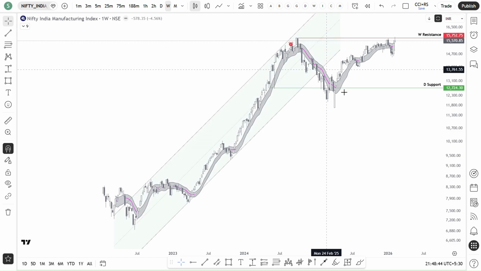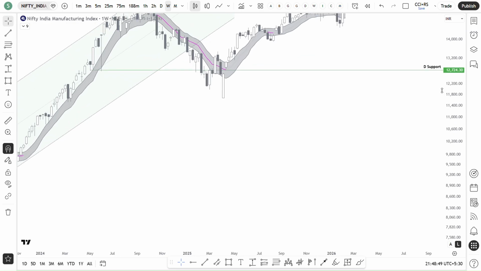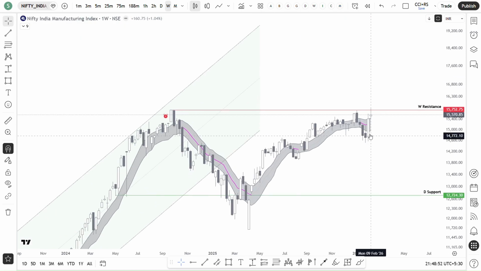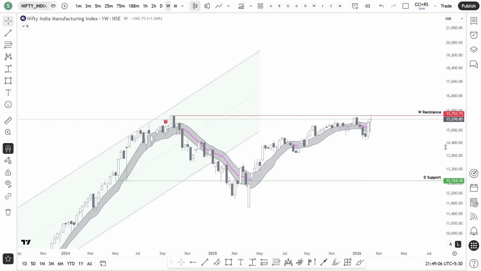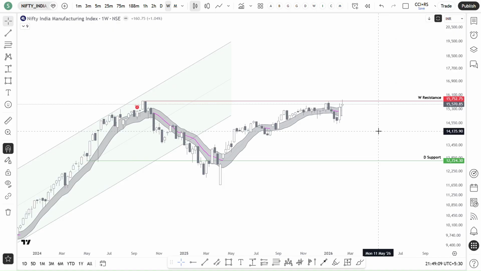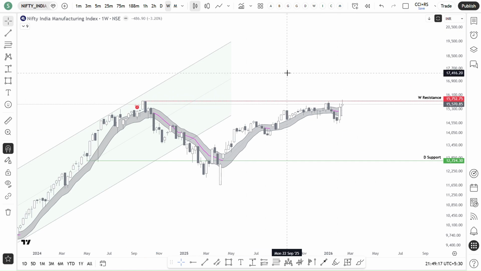Then manufacturing. In manufacturing, if you see, it tried this week to break out of the supply zone, but couldn't. It couldn't go beyond that. So we need to observe how the price is going to behave this week with respect to this supply zone. So manufacturing is also one sector where we need to focus or keep on the watch list.